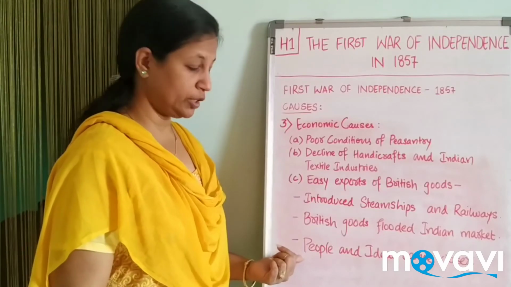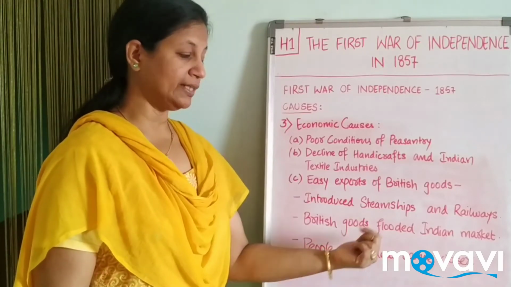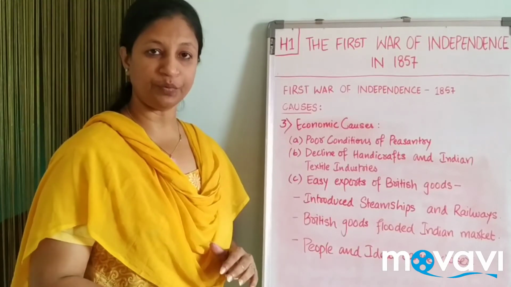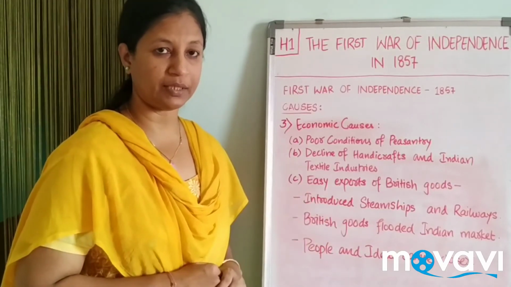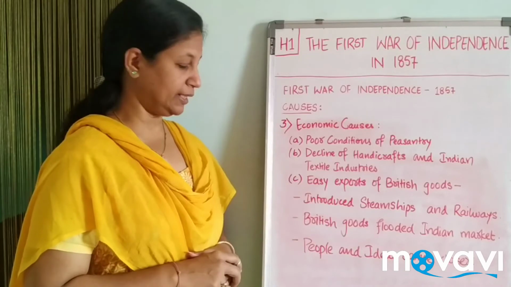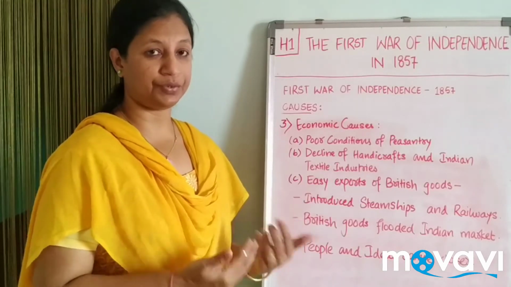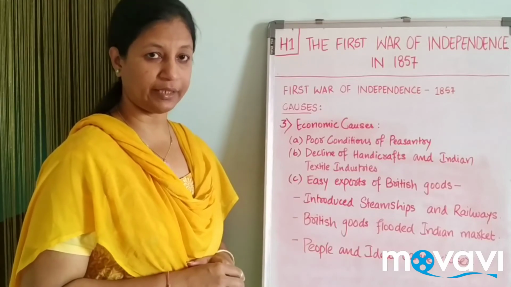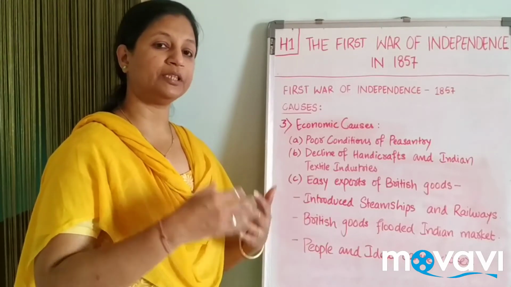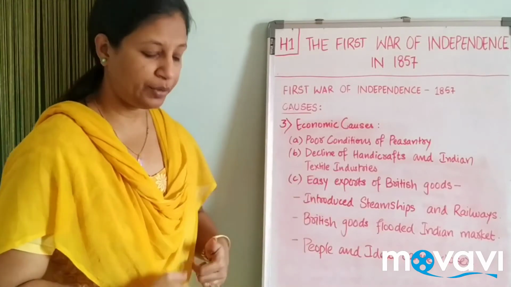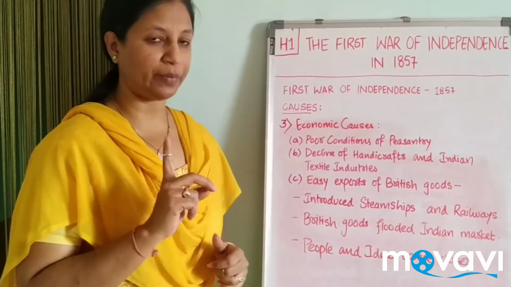Now go to the third point here. People and ideas came closer. With the introduction of the railways, their intention was to get the goods from one place to another so that trading becomes easier. But people also started moving. It is not only goods trains, but passenger trains were also introduced, and it was for another purpose. They wanted people to go there and work for them, go for trading and bring the material this side. That was the main purpose.